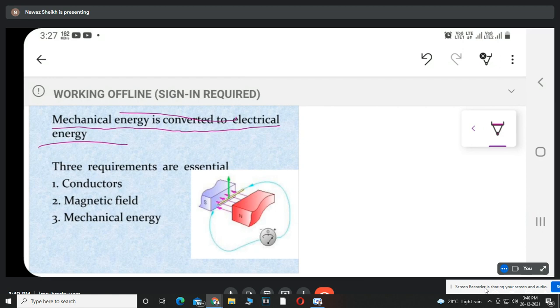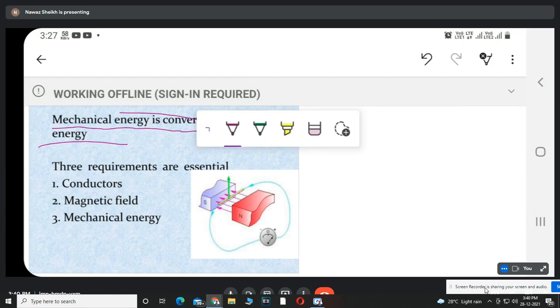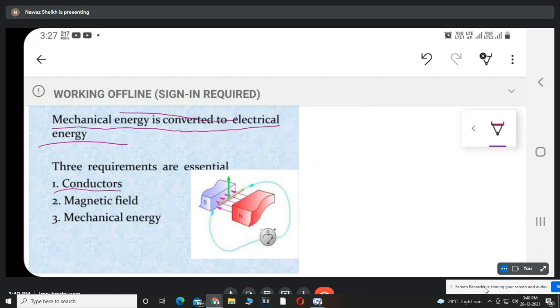Now, for the generator, basically there are three requirements. There should be conductor, magnetic flux, and mechanical energy. According to working principle of generator, whenever conductor cuts the magnetic flux, an EMF is induced in it. So if we have to design a generator, we need basically three essential requirements.